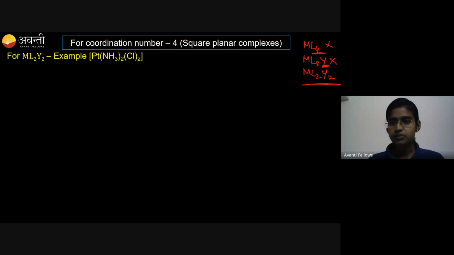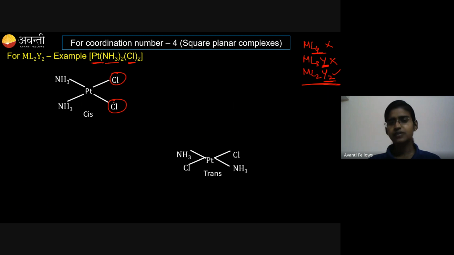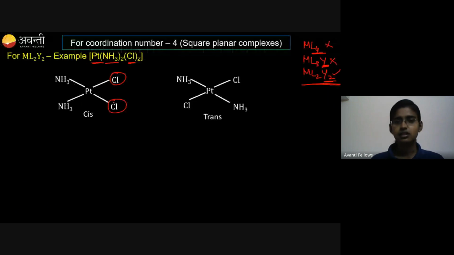But the third type, ML2Y2, since it has 2 different ligands, will exhibit geometrical isomerism. The metal is platinum and one of the ligands is NH3 and the other ligand is chlorine. So this is the square plane and the 2 similar ligands occupy the adjacent position, so it is cis, and if they are on the opposite, they are trans. So only the ML2Y2 type will exhibit geometrical isomerism for square planar complexes. All other types will not exhibit. Got it, students?